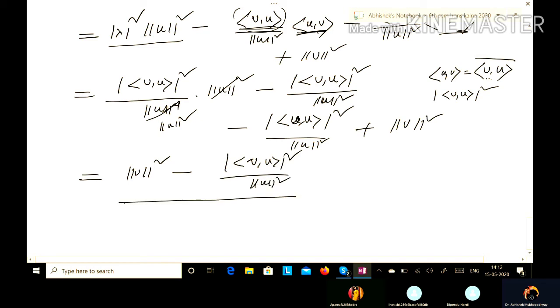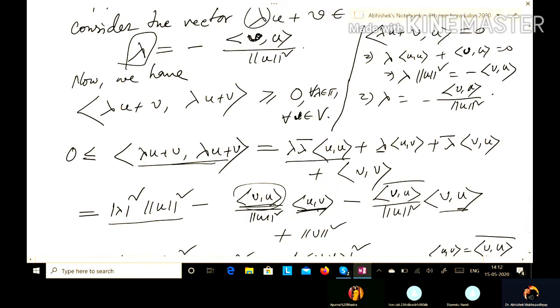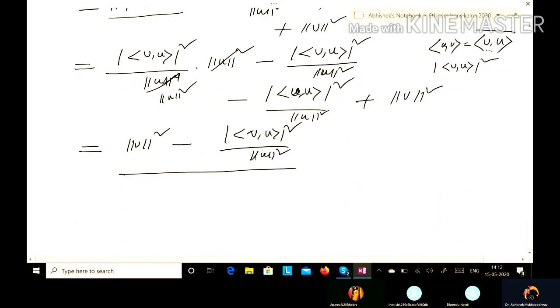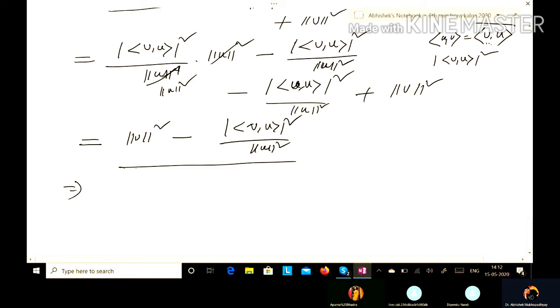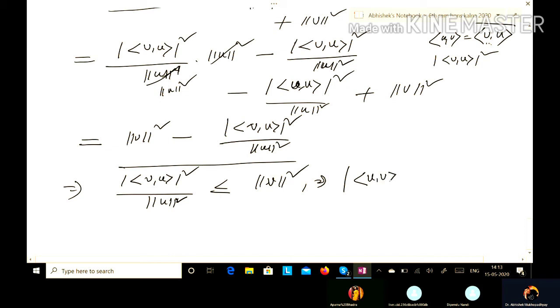So this real number is greater or equal to 0, and this proves that mod of inner product vu square by norm u square is less or equal to norm v square. So that means, since we are in mod, we can change it to mod of inner product uv square is less or equal to norm u square norm v square.